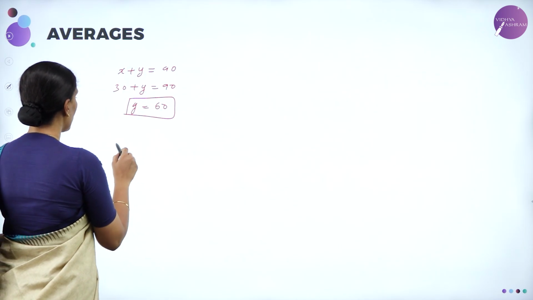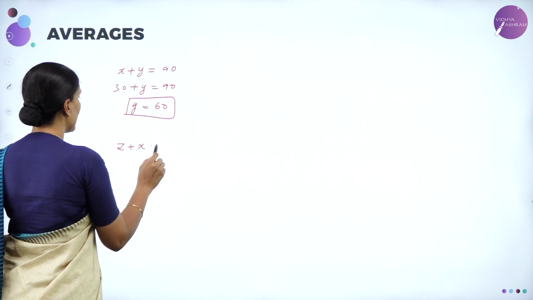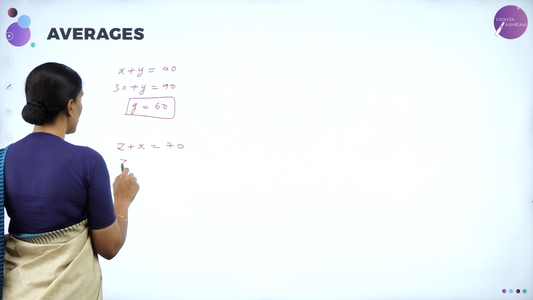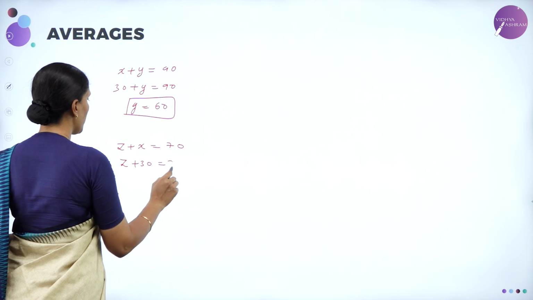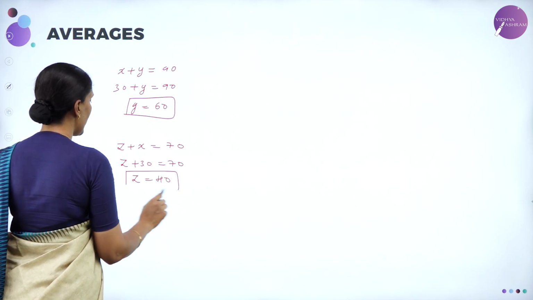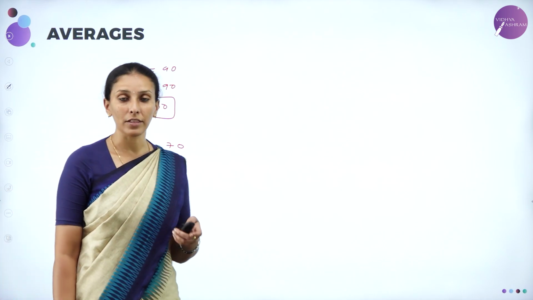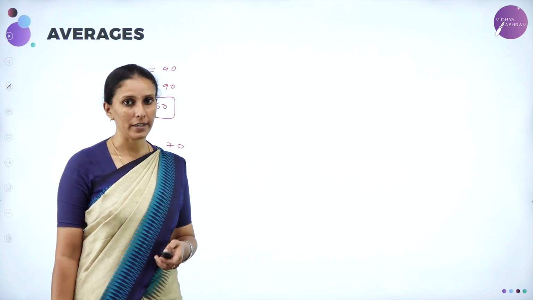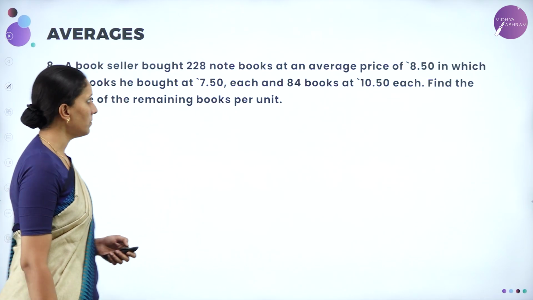Now, again, using the equation z plus x is equal to 70, we get z plus 30 is equal to 70, z is equal to 40. So, what is z? Z is the age of Anthony. So, therefore, Anthony's age is equal to 40 years. Next question.